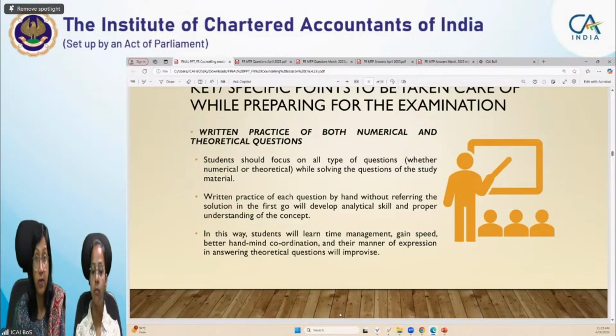The requirement of the question is very important, students. In many questions you feel that it's a numerical question, but it's a theoretical question, though it's a practical question. Recommend, conclude, state whether it is correct or not, explain, describe, all these require somewhere a theoretical explanation, maybe substantiated with your calculation also, but not only calculation.